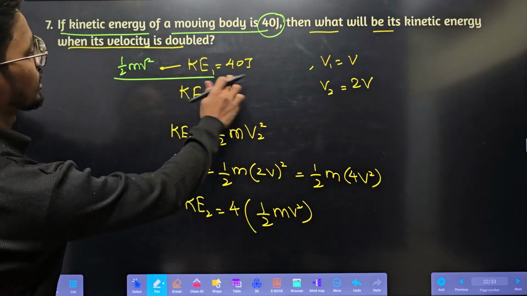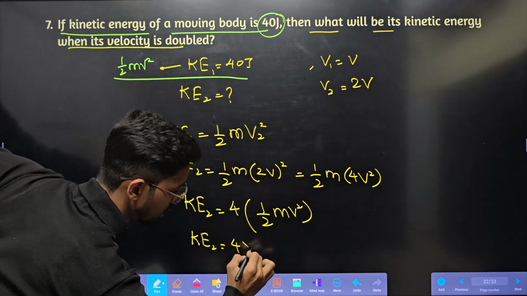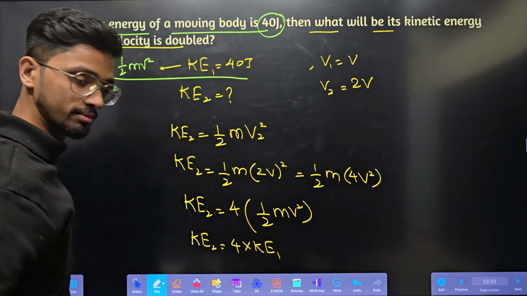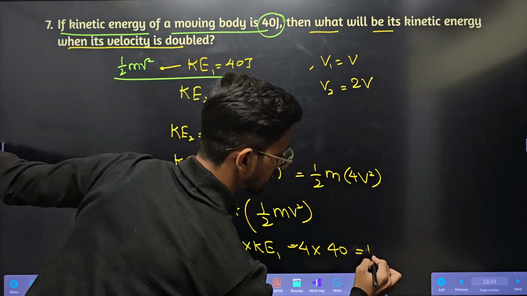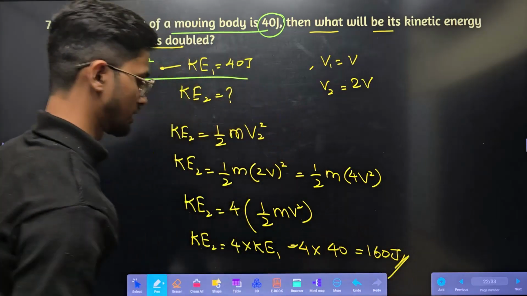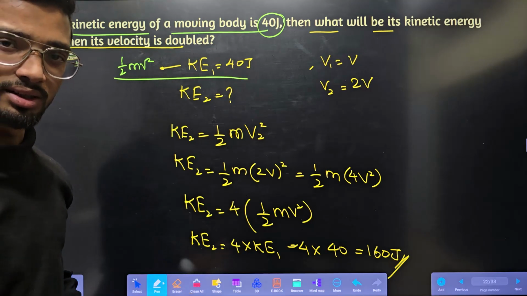Now what is half mv square? It is kinetic energy 1. So kinetic energy 2 is equal to 4 into kinetic energy 1. So 4 into 40 is nothing but 160 joule. Kinetic energy 2 is how much? 160 joule. Easy, right?